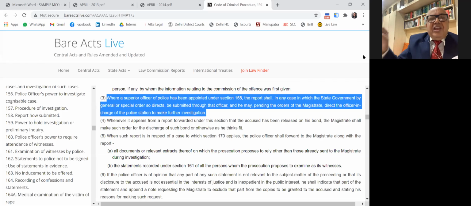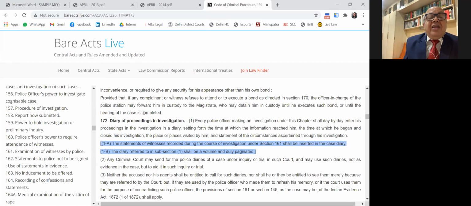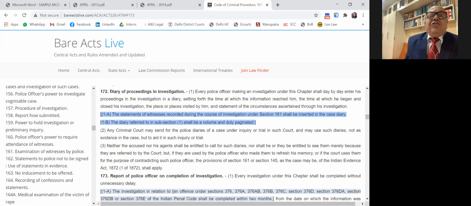So you will be seeing in many newspaper columns what is this envelope policy. But the court has a right to see the document. You may not see, like a police diary prepared under section 172 Cr.P.C. Kindly see, section 172 makes a reference to police diaries. Those diaries are not disclosed to the accused person. Please see here, subclause 3: the accused person or his agent, the lawyer, are not entitled to see the police diaries.